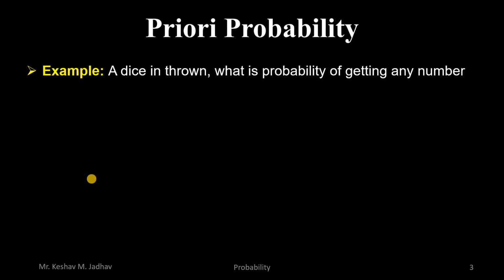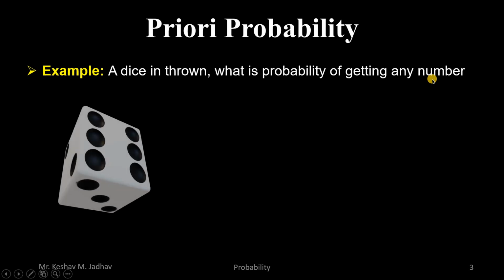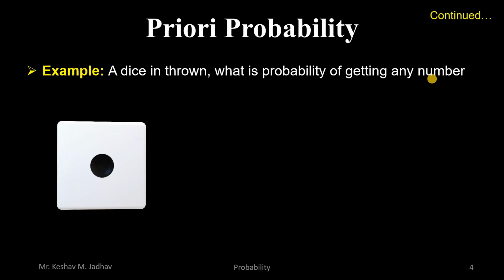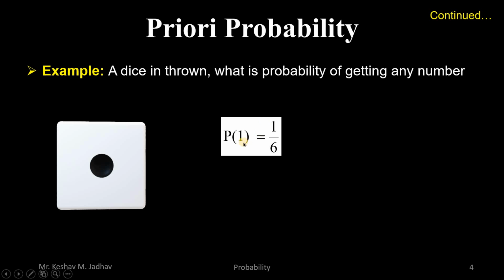To understand a priori probability, let us consider an example. A dice is thrown. What is the probability of getting any number? So we know this is a dice having 6 faces, and if we throw this dice, we will get any one of the 6 sides. So if we get one number, then the probability of getting that number is 1 upon 6, because there are 6 sides and on each side there is a number. So the probability of getting number 1 is 1 upon 6. There is only one side having number 1 out of 6 sides.